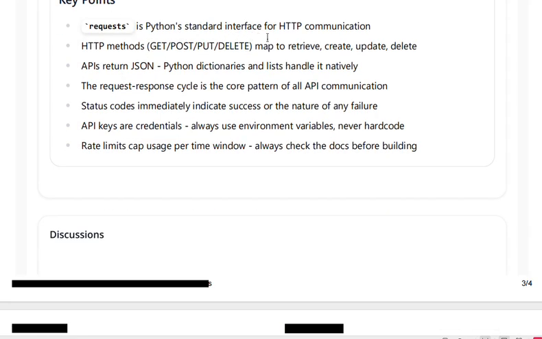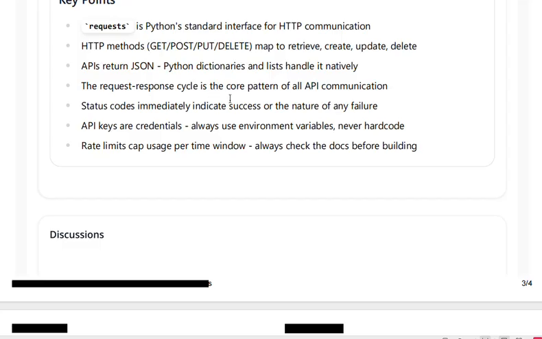Requests is Python's standard interface for HTTP communication. The HTTP methods are get, post, put and delete. Get means to retrieve, post means to create, put means to update, and delete is the function for deleting. The API returns JSON, and Python dictionaries and lists handle it natively.